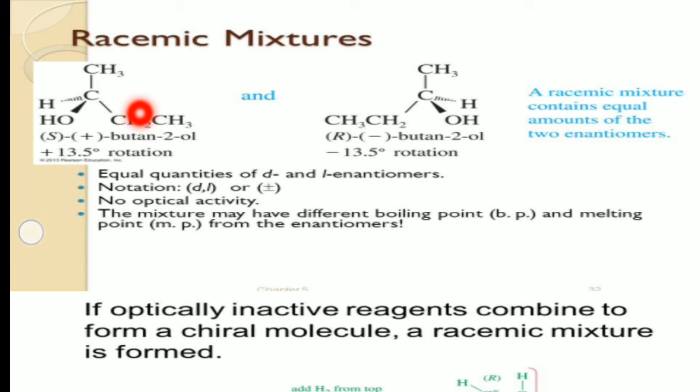That racemic mixture contains two enantiomers. One has plus rotation, another has minus rotation, so that those plus and minus rotations compensate each other in the mixture, so that the mixture will not show any optical activity.